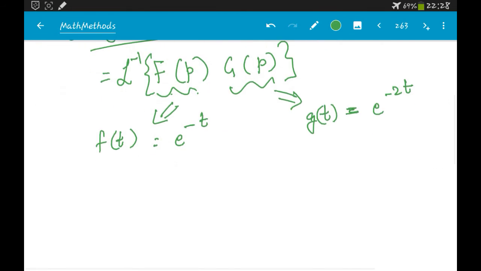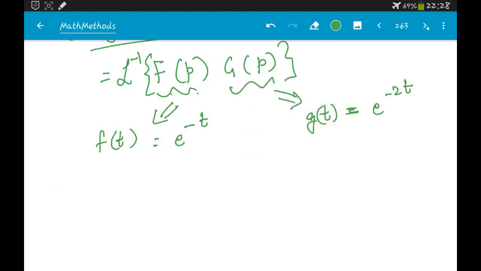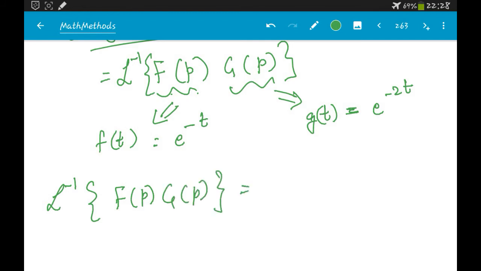But what is the convolution formula? The convolution formula is, L inverse of f of p g of p is nothing but your f star g.